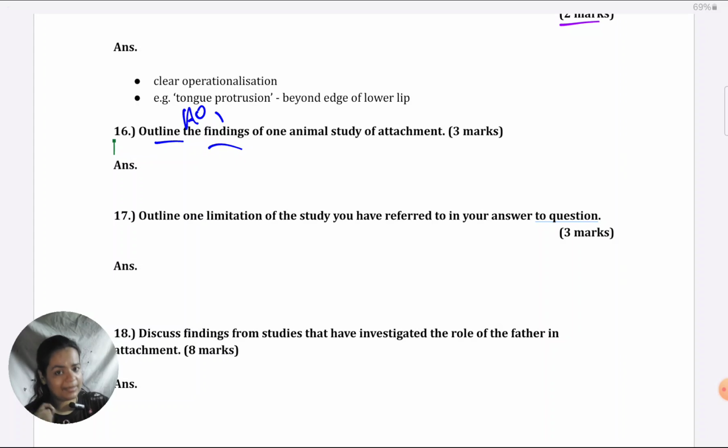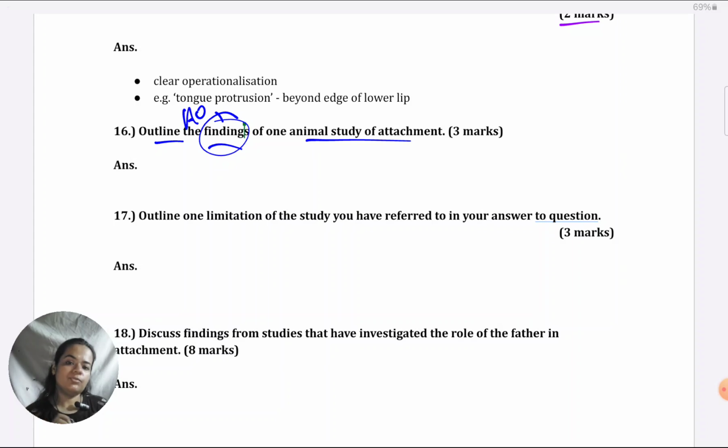So don't be in a haste. Don't just see, okay, animal study of attachment. Okay, I know Lorenz, this was the aim, this was the procedure, this was the results. You'll get credit only for the results. So maybe only 1 mark. If you read carefully and you realize, oh, I have to give only the results, then you'll be able to justify 3 marks. If you're writing aim, procedure, conclusion, any of that, that's not going to be credited at all.